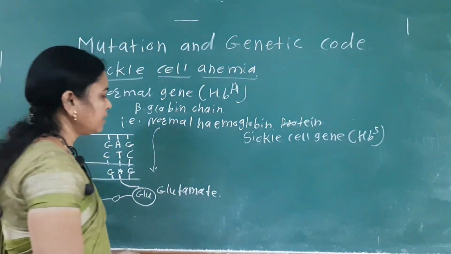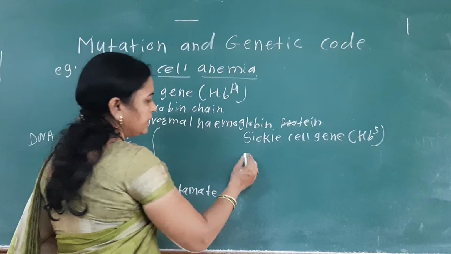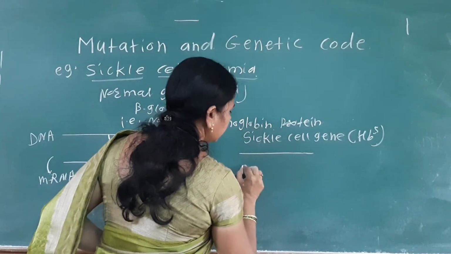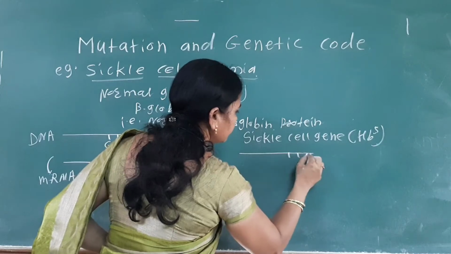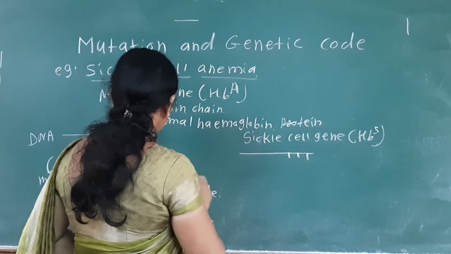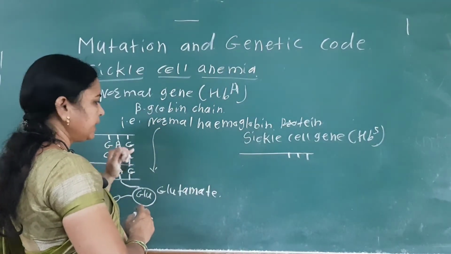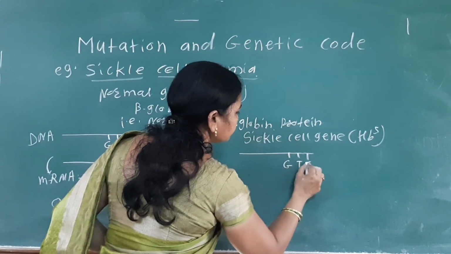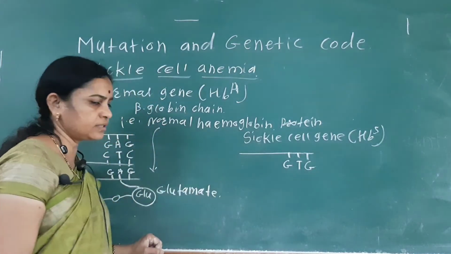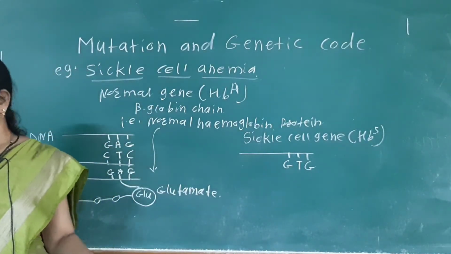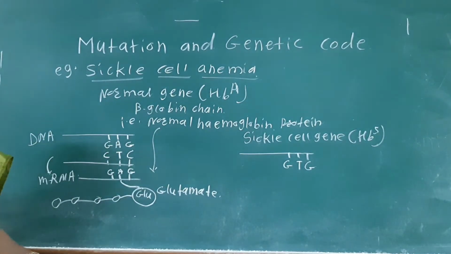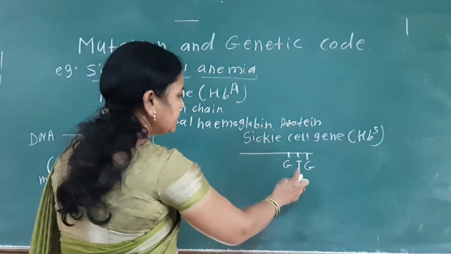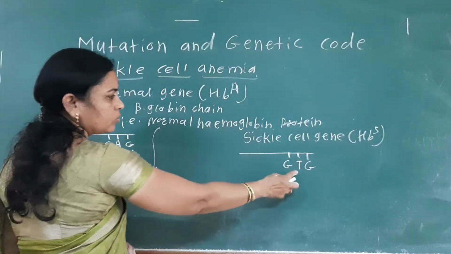See how the change takes place. Here is the DNA with its nitrogen bases: the normal gene has GAG, while here there is GTG, in sickle cell anemia. So there is a change in the nucleotide.